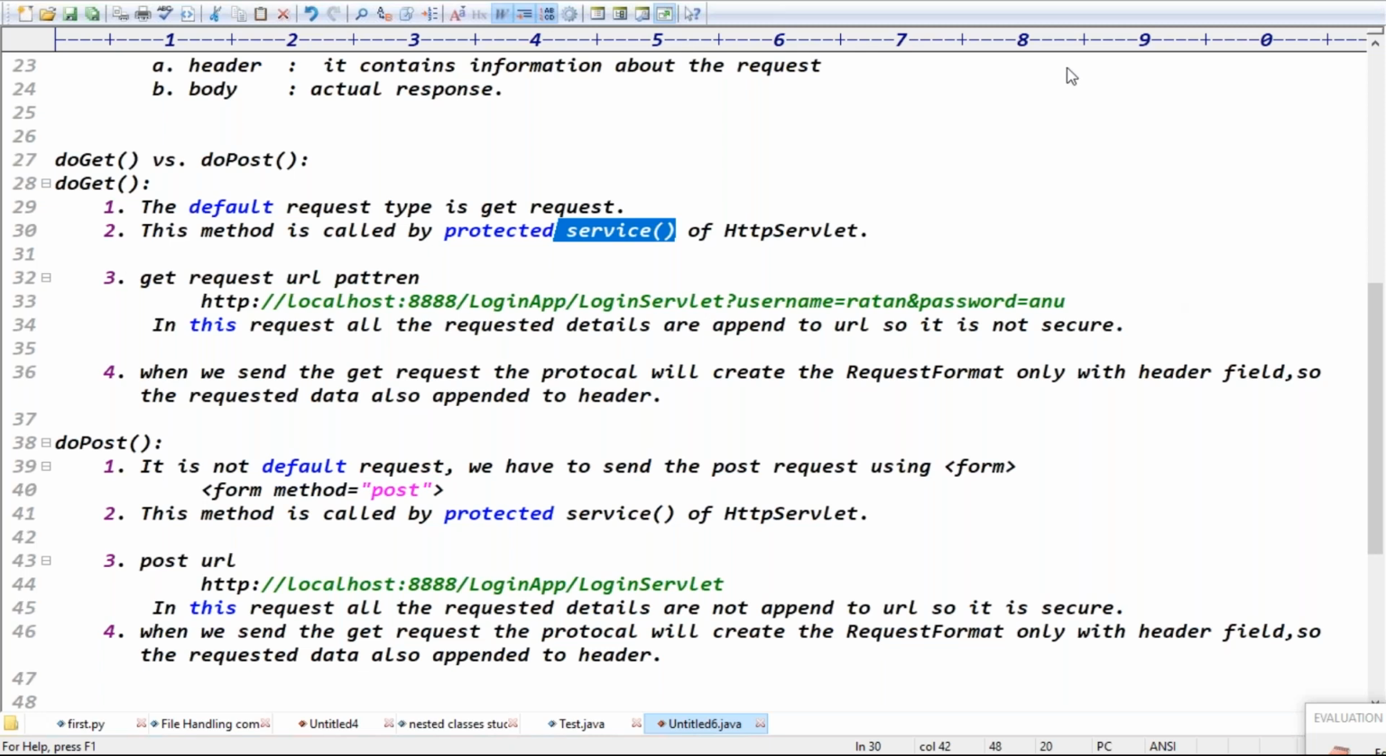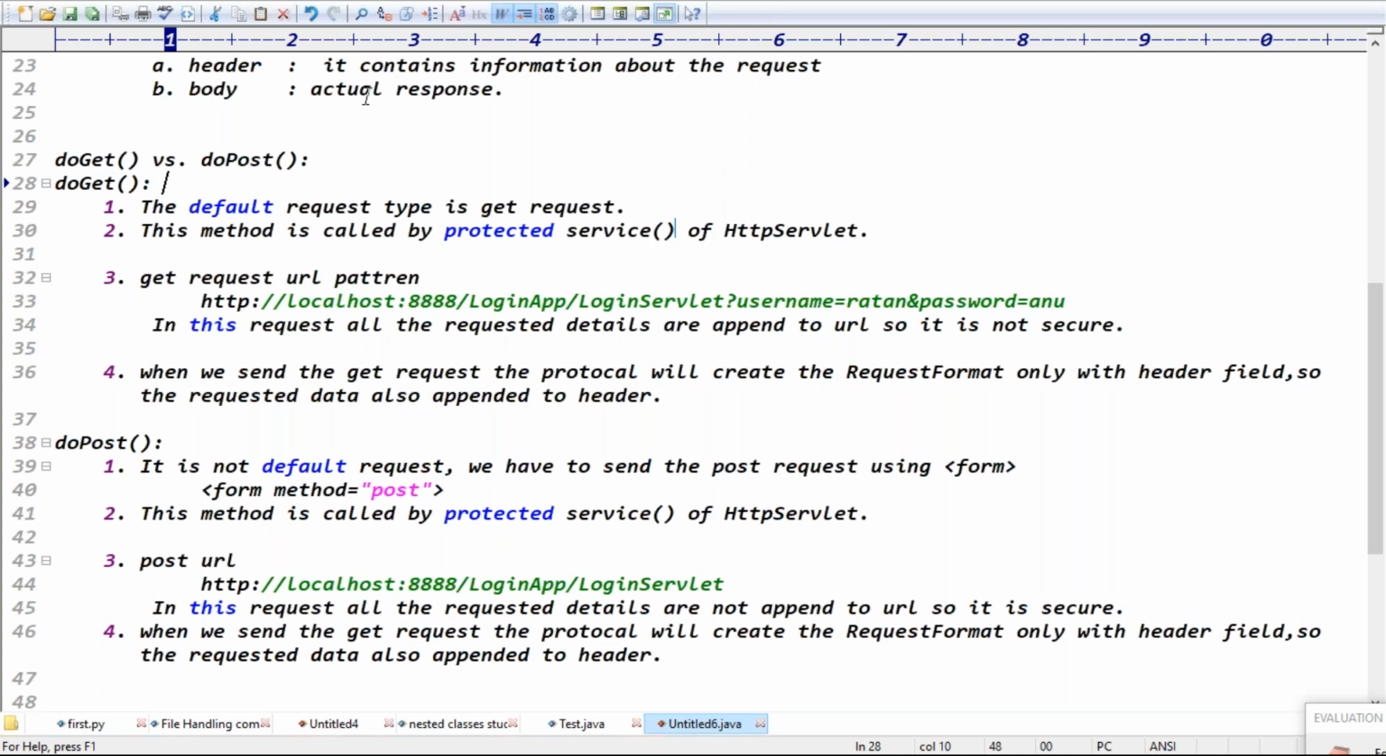Check the previous classes clearly, because every day we are uploading the video. At least see the videos and try to do the practicals properly, because lifecycle methods are super basic: three methods, init, service, and destroy. doGet is not a lifecycle method.